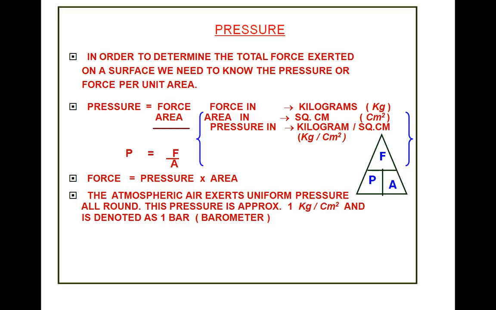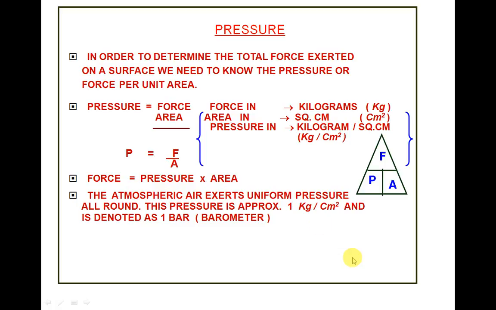What is pressure? Pressure is nothing but force per unit area. So this triangle is the force and pressure triangle. Force is pressure into area. Pressure is force by area. The unit of force is newtons, pressure is newton per meter square, and area is meter square, or kg per centimeter square.